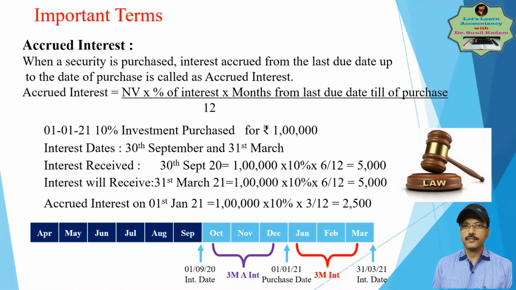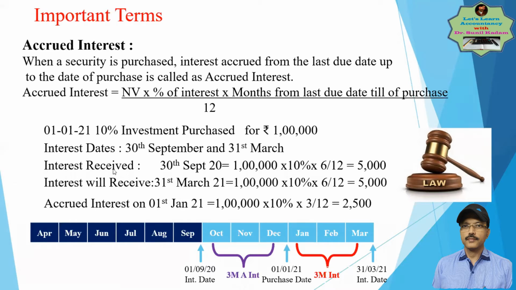Now, to understand that, let's come to the example, and then I'll come back to how it is calculated. The example is that on 1st January 2021, a 10% investment was purchased for rupees 1 lakh. That is a debenture or bond of rupees 1 lakh. On 1st January 2021, a 10% investment purchased for 1 lakh. Interest dates are 30th September and 31st March. These are the interest dates for this investment.